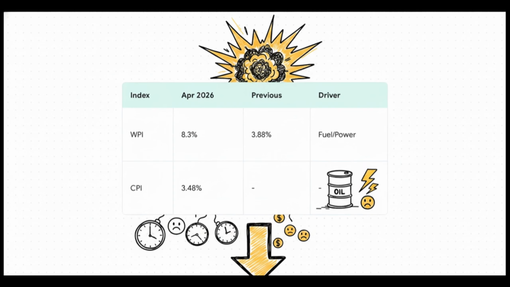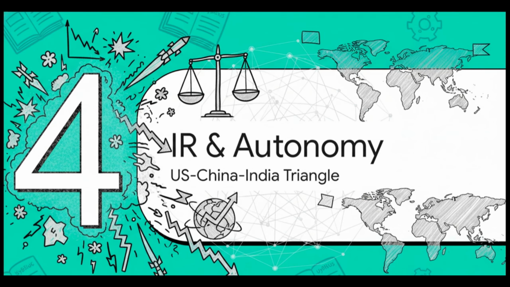And you know that's highly unsustainable. Eventually, those costs are going to be passed down to us, the consumers. It means the CPI is essentially a ticking time bomb. Which leads us perfectly into Section 4, International Relations and Strategic Autonomy.